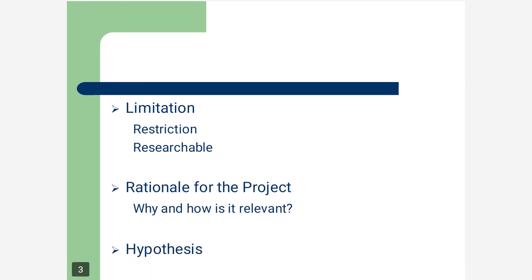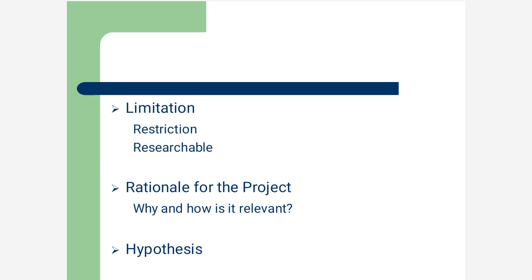Next we go to limitations. What is limitation? It is nothing but restriction. In a PhD thesis we must take a topic which is limited, which is researchable. We cannot take a topic which cannot be covered in a PhD thesis. Suppose if I take a topic like feminist viewpoint in Indian English novels.